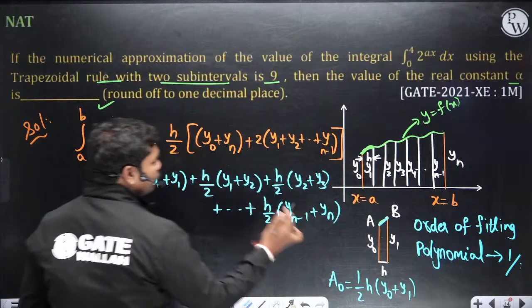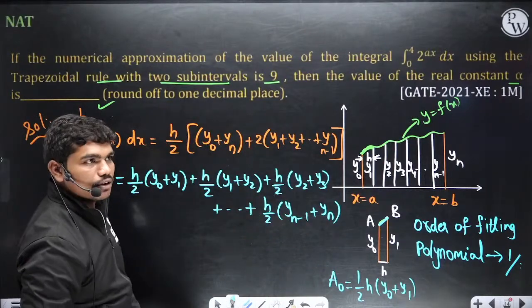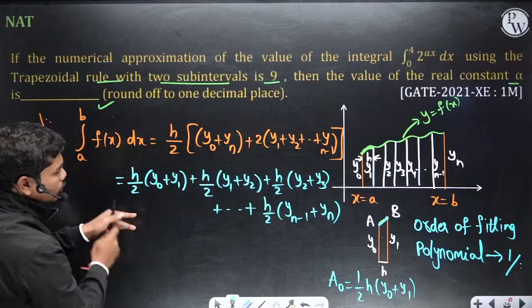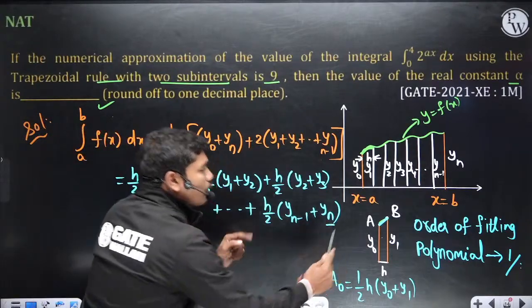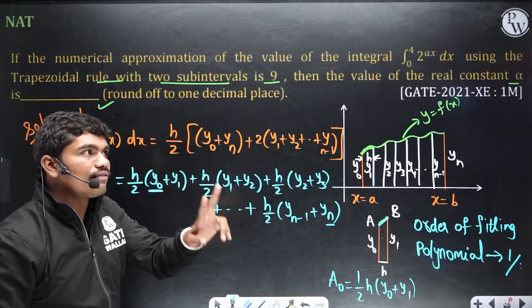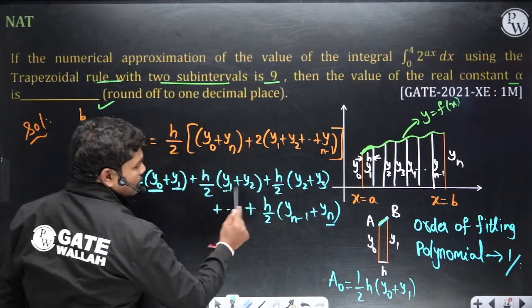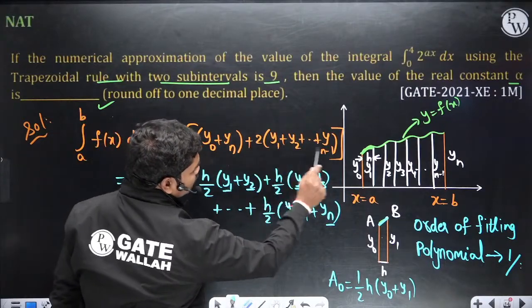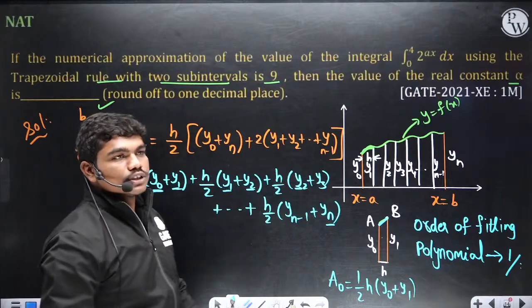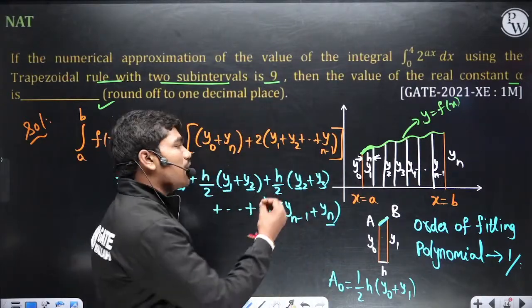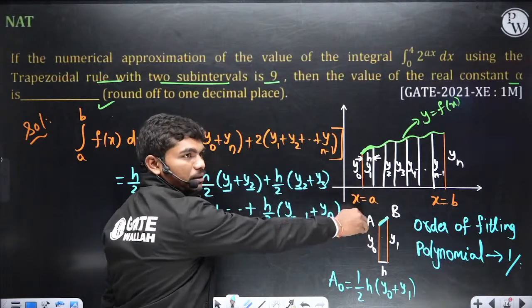Okay, now if you see, the shaded area means basically this complete area, and that complete area is equal to the sum of all these trapeziums, and both formulas are same actually. Because h by 2 is common in all the terms, so you have taken h by 2. This y0 and yn come only one time, except y0 and yn, all other terms come twice: y1, y2, y2. इसलिए सब terms के साथ 2 multiplication था. ठीक है, so that's how you actually get the trapezoidal rule. It is called trapezoidal rule because you approximate this area to be a trapezium. Clear? That's it.